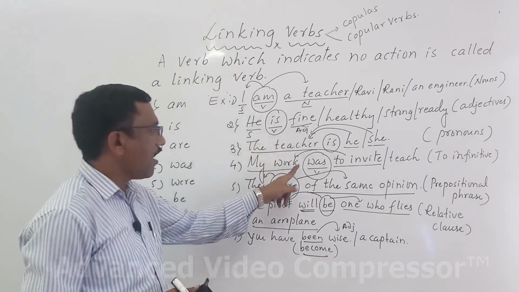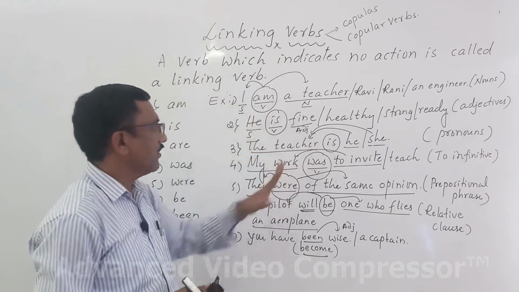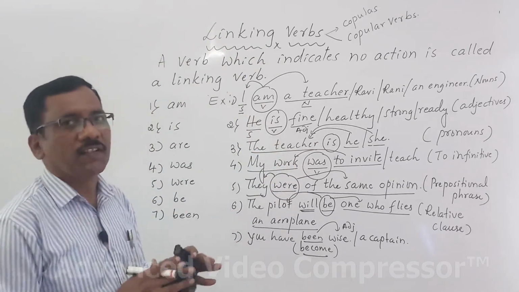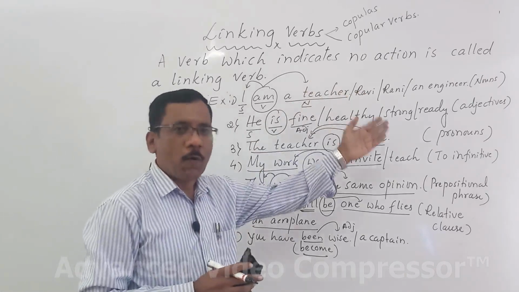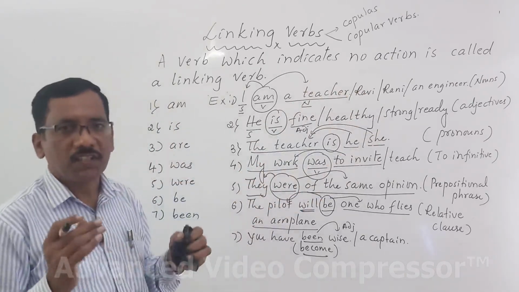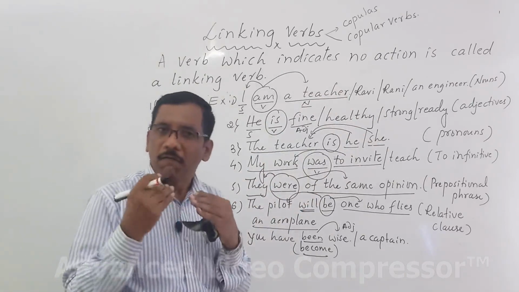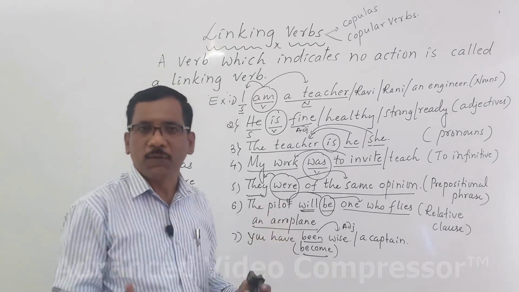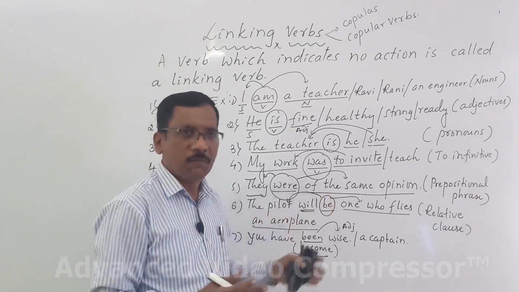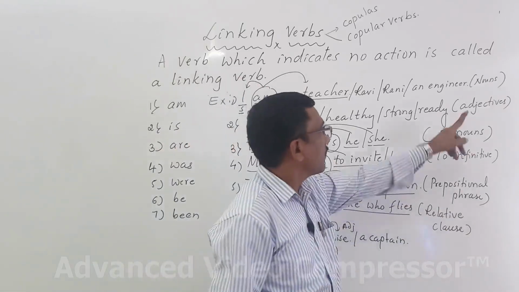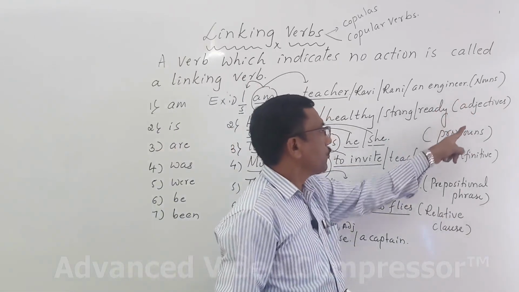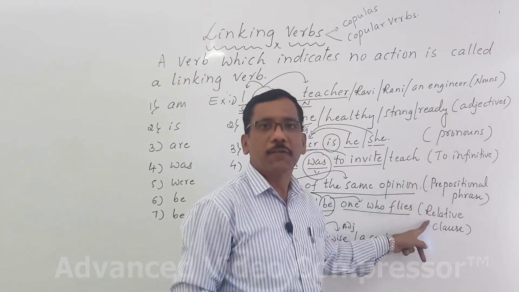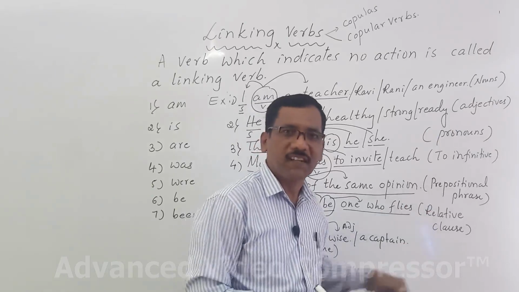Am, is, are are used to indicate present tense and used as linking verbs. They are followed by predicate complement. Was, were are used to indicate past tense. They are followed by predicate complement. Be and been can be used as linking verbs, and can be followed by predicate complement. And predicate complement may be a noun, adjective, pronoun, to infinitive, prepositional phrase, and relative clause. I hope this point is clear.